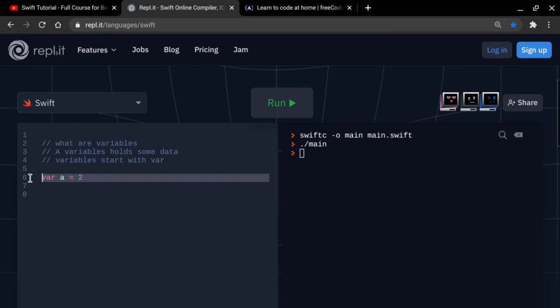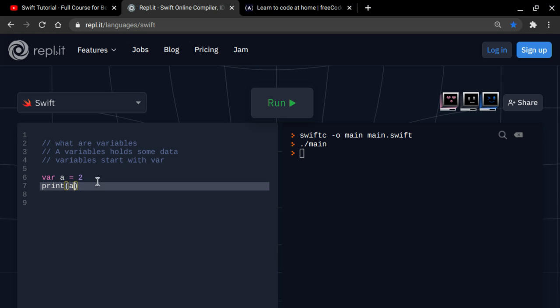What is this saying? It's declaring var variable a equals 2. This is like an assignment operator, it assigns a to 2. So what it's saying is it's declaring a, and then it's assigning it to 2. Now if you say print a, it's going to give you 2.